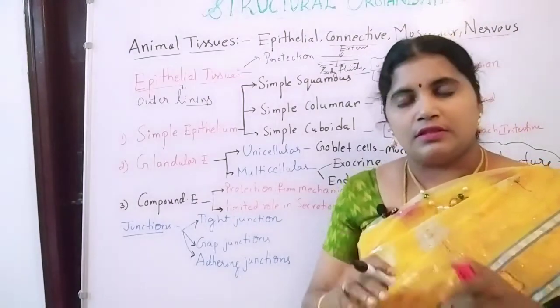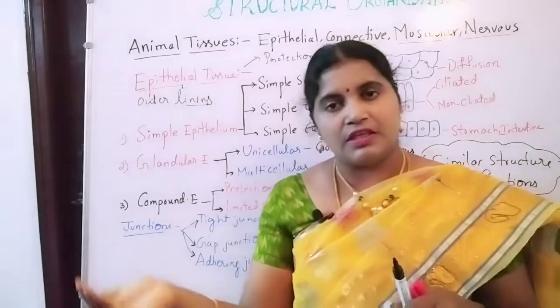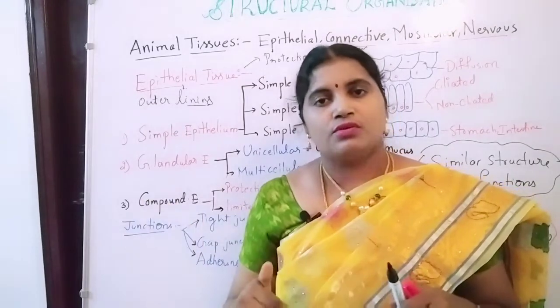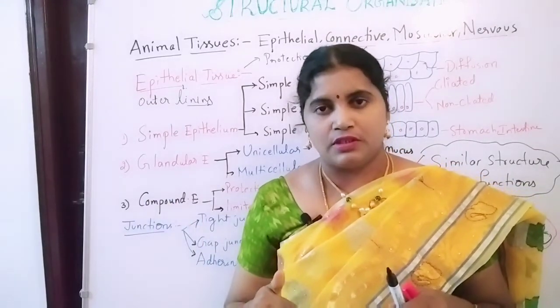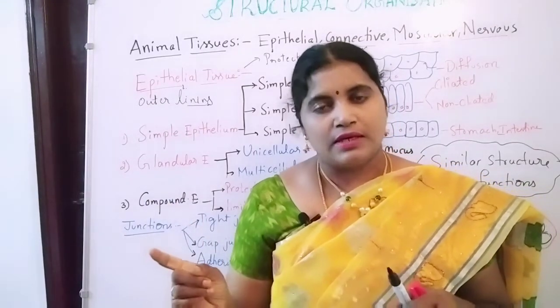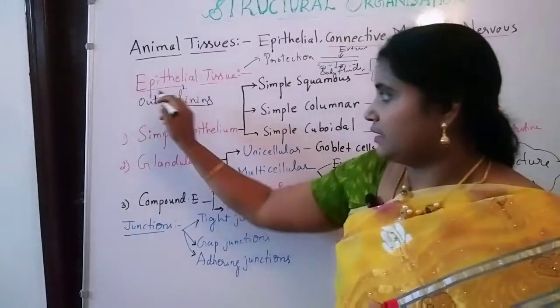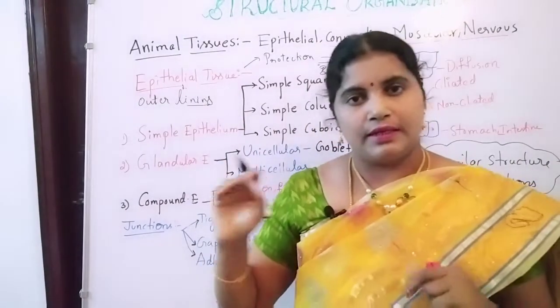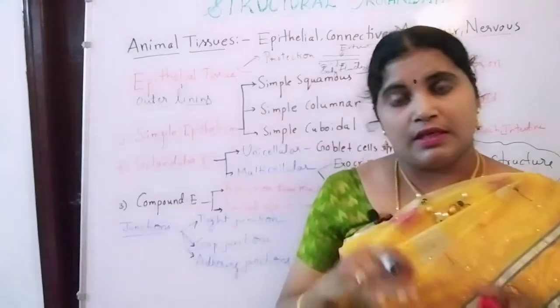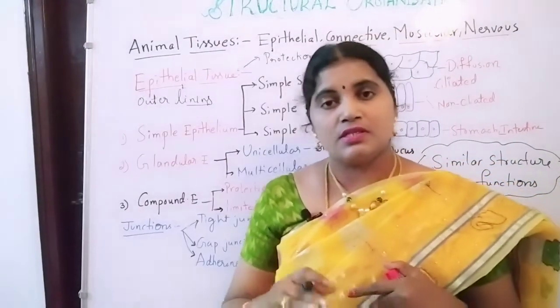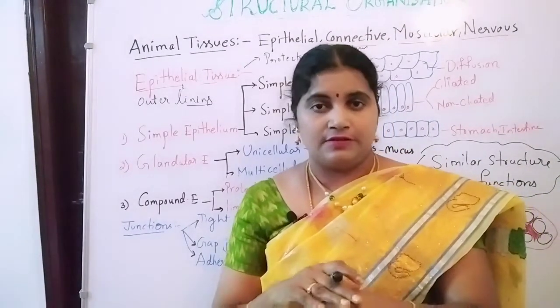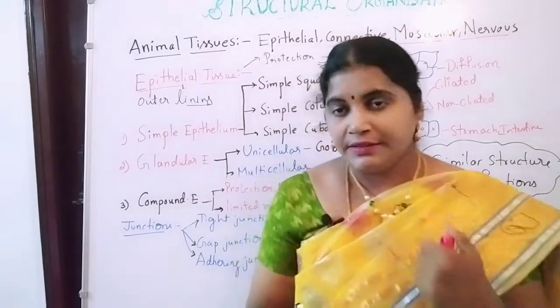So the tissue which is connected with the external environment and also with the body fluids of the body is known as epithelial tissue, the outer lining of the body. It may be internal organs, or the external surface like the skin, right?